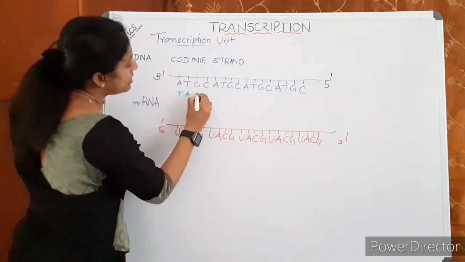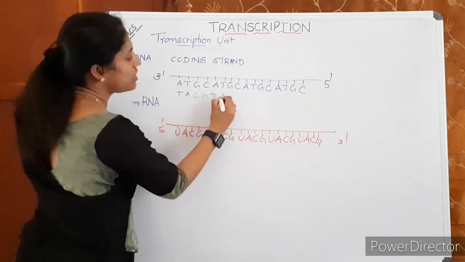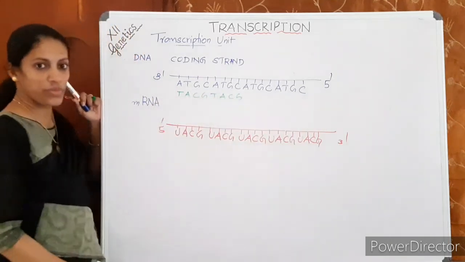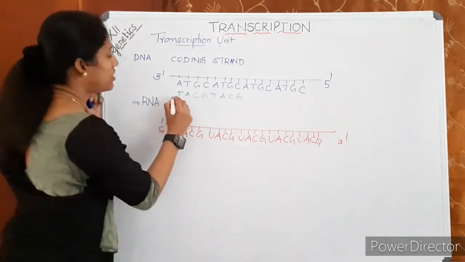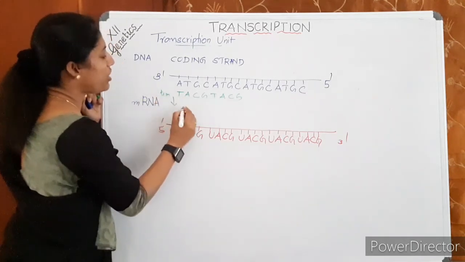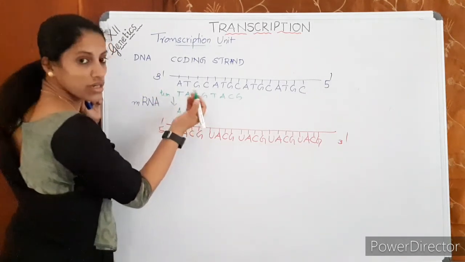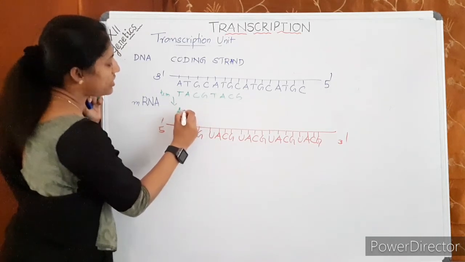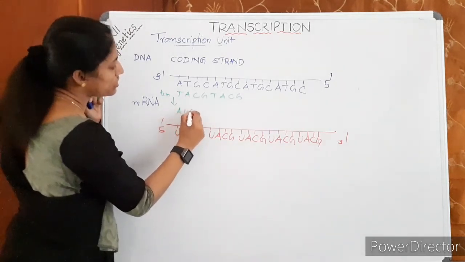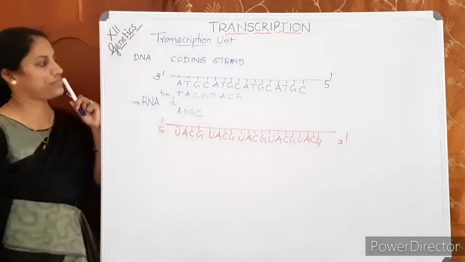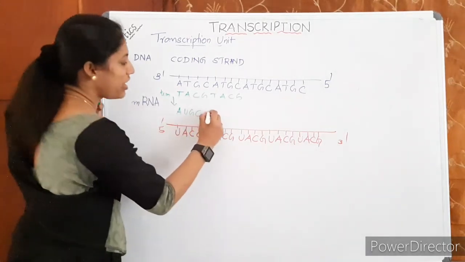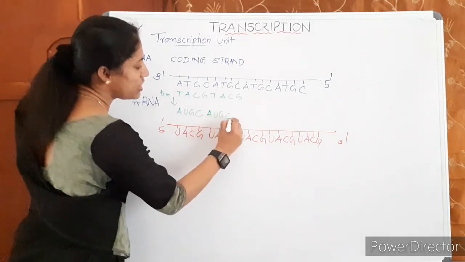T-A, C-G, T-A, C-G, like that the template strand will be. This is the template strand. Then you write the mRNA, that means A, U, G, C, repeating like that.